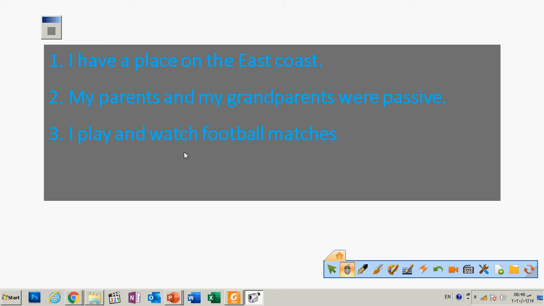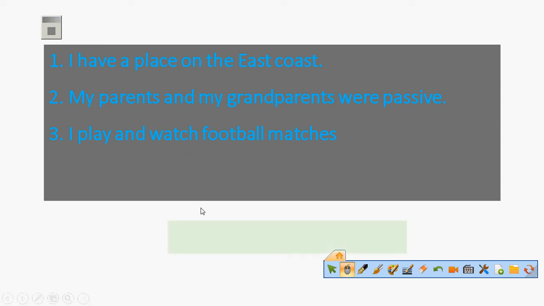So what do we call this type of sentences? Yes, simple sentences. So a simple sentence has a subject and a verb, no matter what the number is, but no connections: two subjects, one verb, or one subject, two verbs. Let's move to the next part.